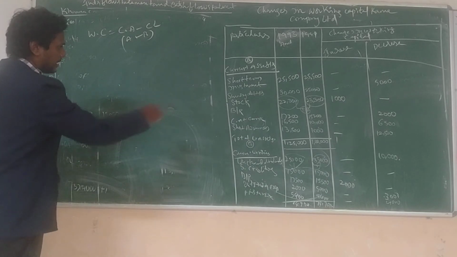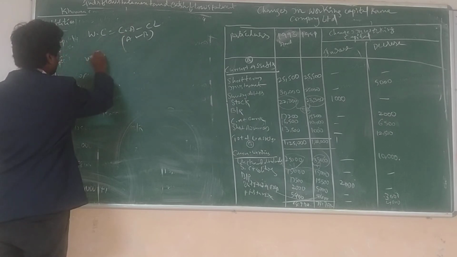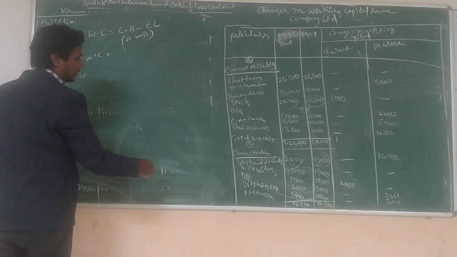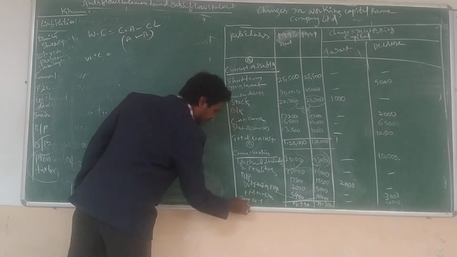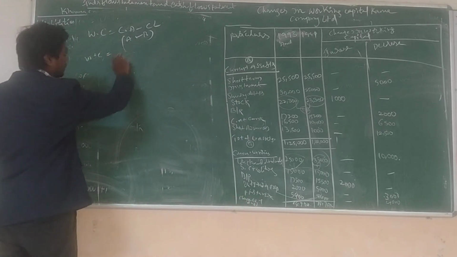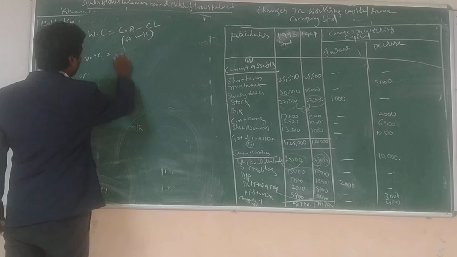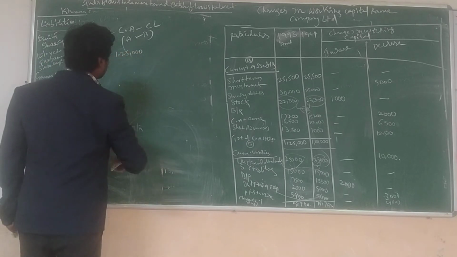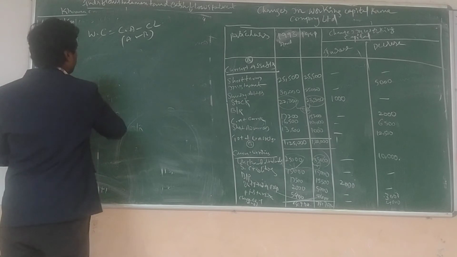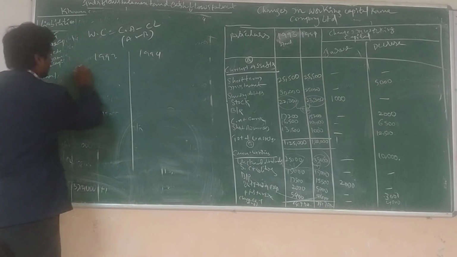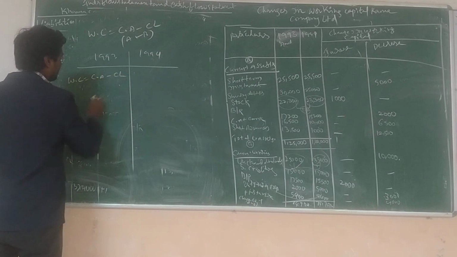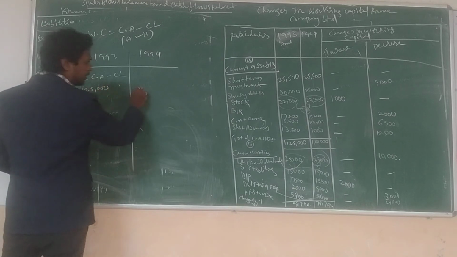Just write here, changes in working capital, A minus B. How much? 1,25,000 for current assets, and here 1 lakh.